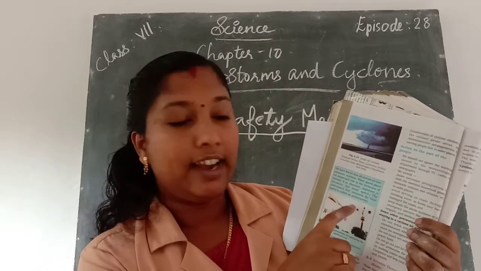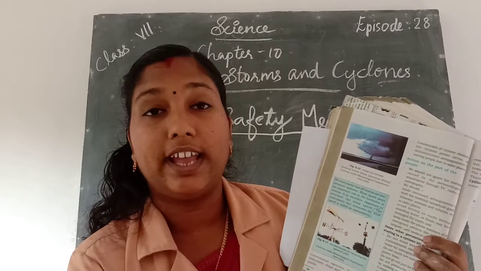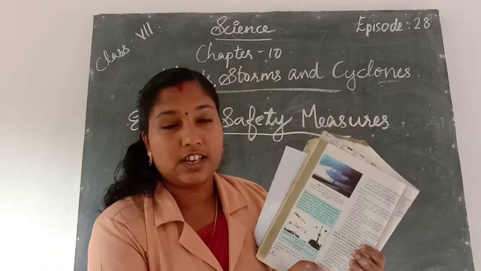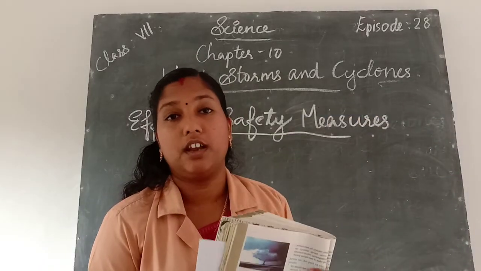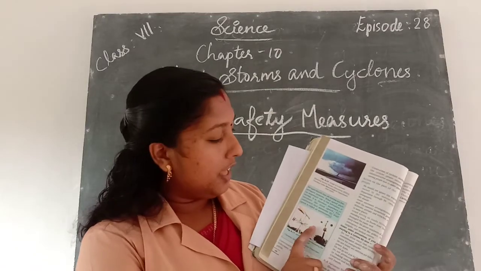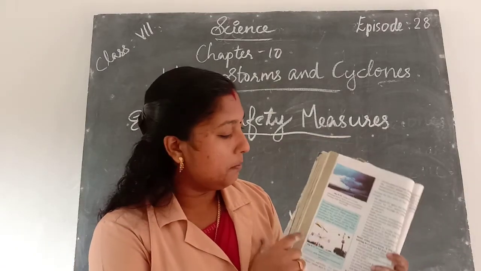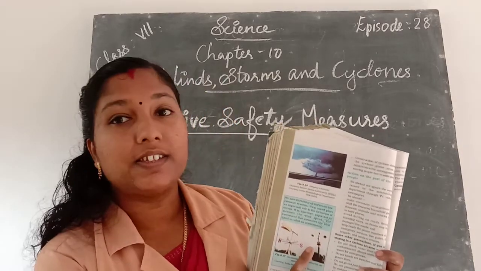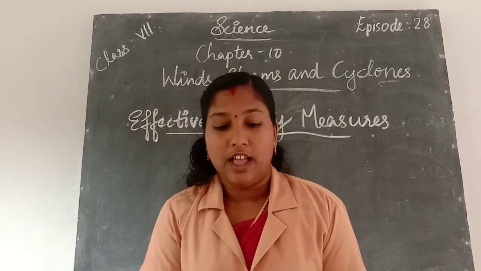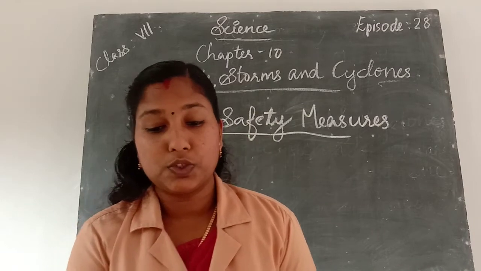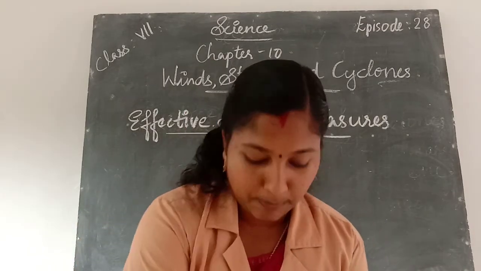Which instrument is used to measure the wind speed? Anemometer. The anemometer is an instrument used to measure the wind speed.